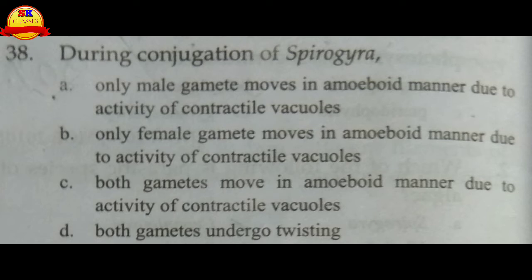B is only the female gamete moves in the amoeboid manner. C is both gametes move in the amoeboid manner, both gametes undergo twisting. The A choice is right: the male moves by amoeboid movement into the female gametangium and there they fuse. Only the male gamete moves in an amoeboid manner due to the activity of the contractile vacuole. A is the right choice.